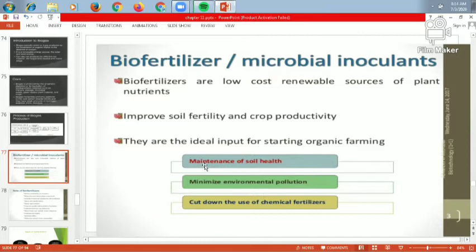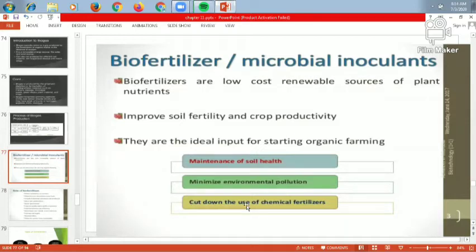By using the biofertilizer, first, the maintenance of the soil is excellent. For soil health, the biofertilizer is very important. Secondly, there is minimum environmental pollution. You have to control biomagnification and eutrophication. All these problems arise from chemical fertilizers. But once you use biofertilizers, the environmental problems become much less. So environmental pollution is minimized with the help of biofertilizers.